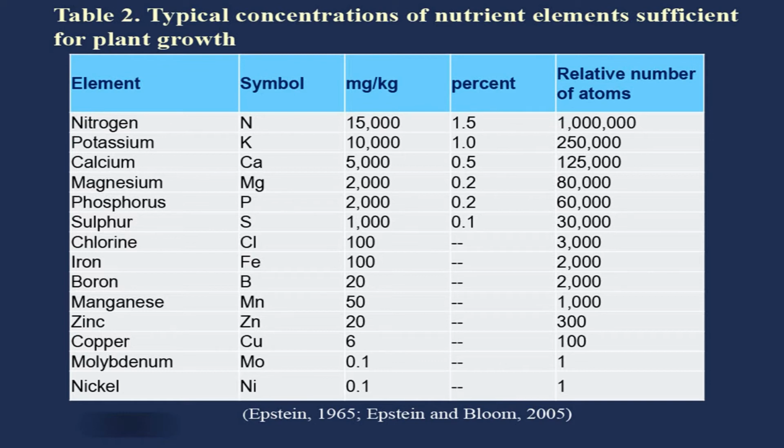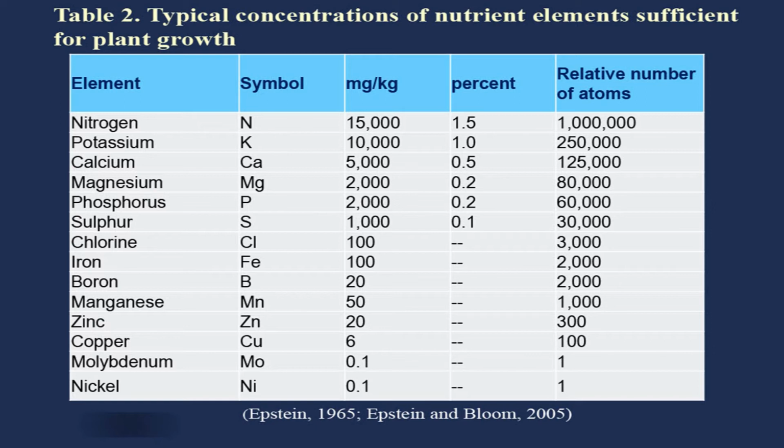Then potassium, symbol is K, 10,000 ppm is the concentration, approximately 1% potassium is there on an average in the plant parts, and it is 250,000 relative number of atoms compared to nitrogen. Then calcium, you see 5,000 or 0.5%, and the relative number of atoms is 125,000.